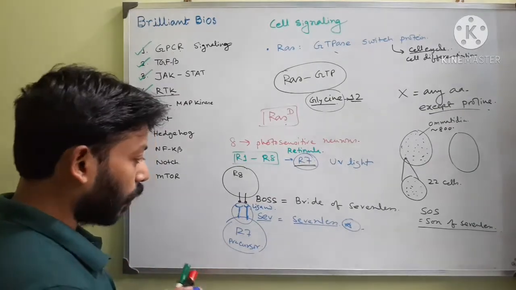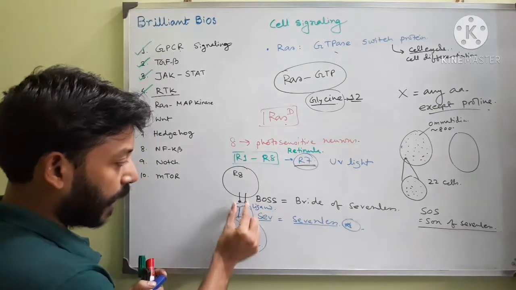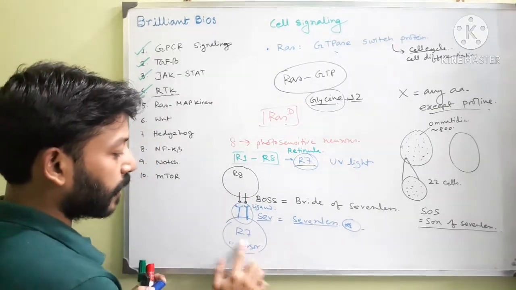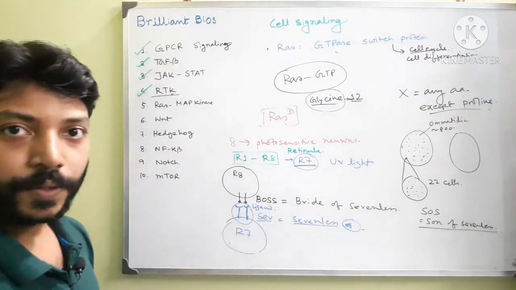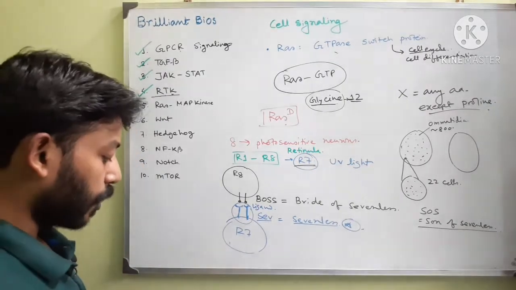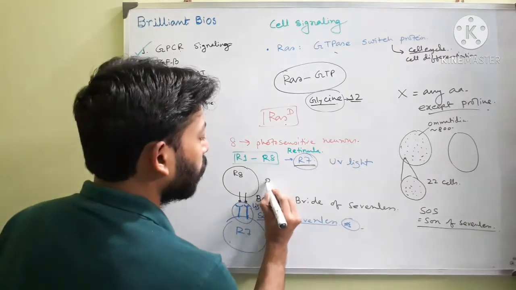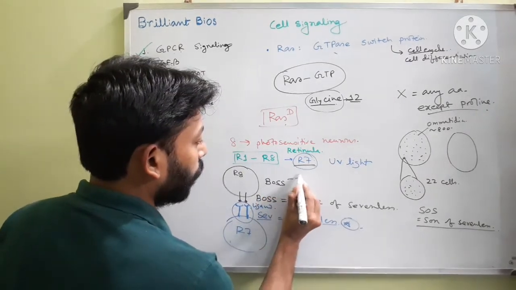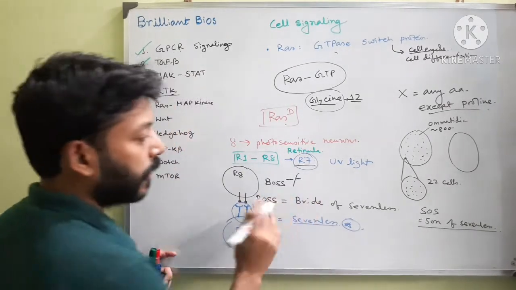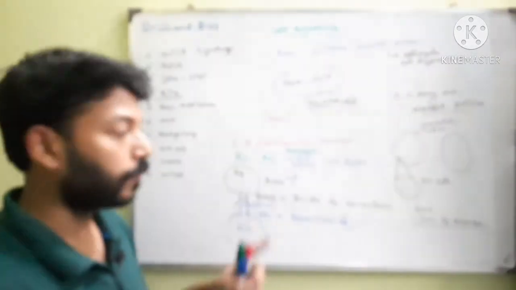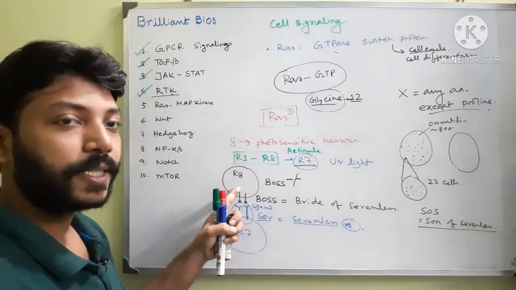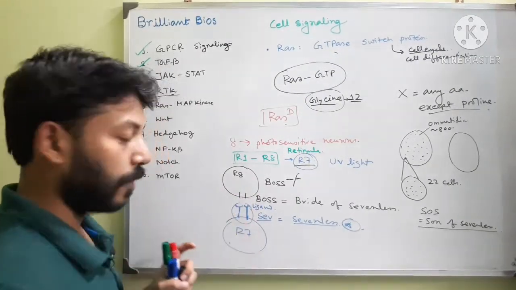Now when this ligation occurs, the R7 precursor cell becomes R7. If there is any mutation in the R8 cell, say it doesn't have the BOSS gene on both chromosomes, we call it BOSS negative, and this R8 cell does not express the ligand.